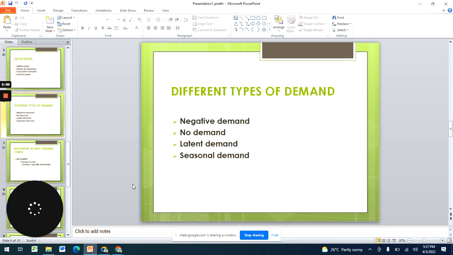And then we have to look at the different types of demand. One of them is the negative demand. Another one is where there is no demand, latent demand, and seasonal demand.